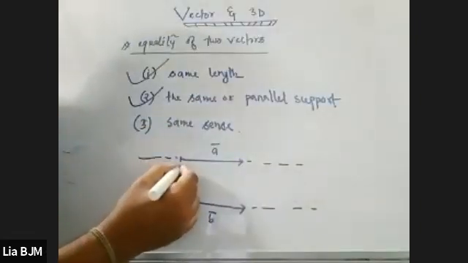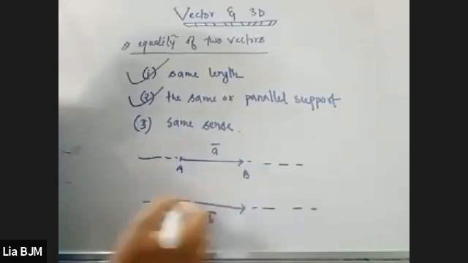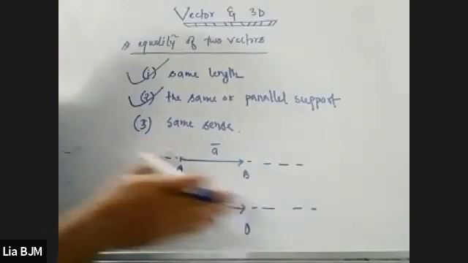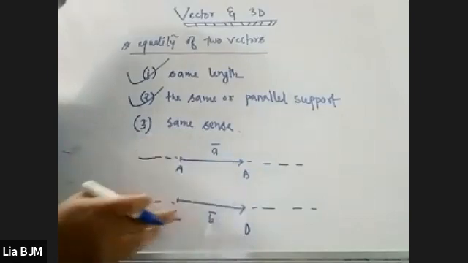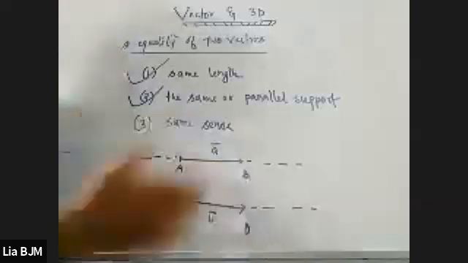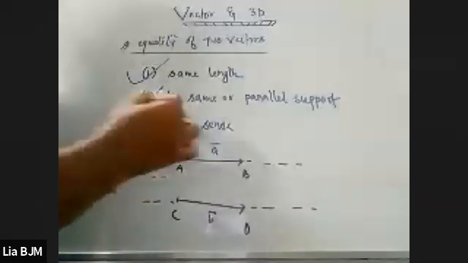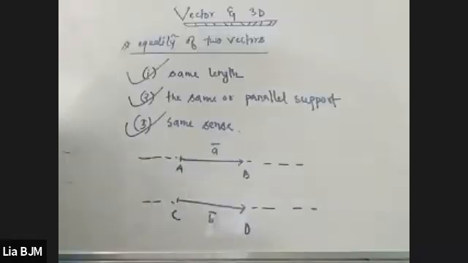And the third one is the sense. You can see that it goes from A to B, and here also it goes from C to D. So the sense has the same direction. Sense means C to D, A to B. This is called the sense. Then only we can say that these two vectors are equal vectors. Clear?